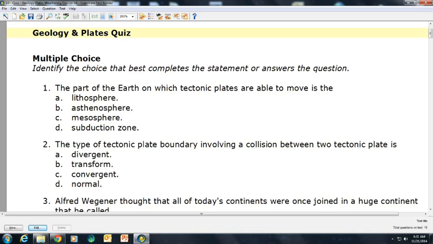Question 2. The type of tectonic plate boundary involving a collision between two tectonic plates is A. Divergent, B. Transform, C. Convergent, D. Normal.